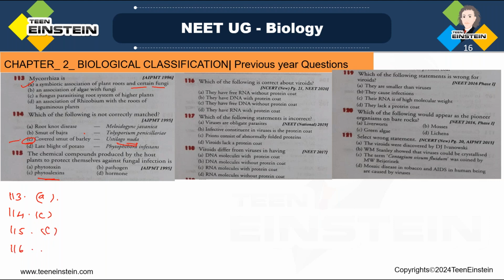Here you can see which of the following is correct about viroids. Now we reached from the fungal ones, we moved to viroids, right? They have free RNA without protein coat. They have DNA with protein coat. They have free DNA without protein coat. They have RNA with protein coat. They have given 4 options. So about viroids, you have learned. See, here option A is correct about viroids, right? Option A. They have free RNA without protein coat. Viroids have free RNA without protein coat.